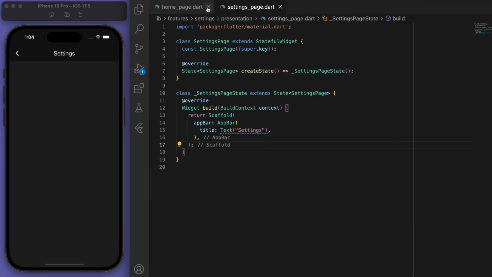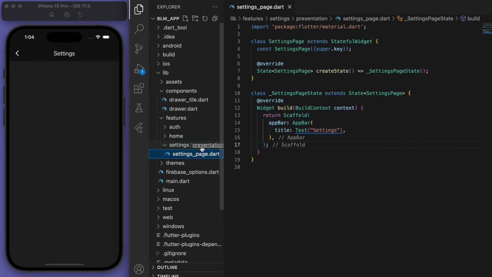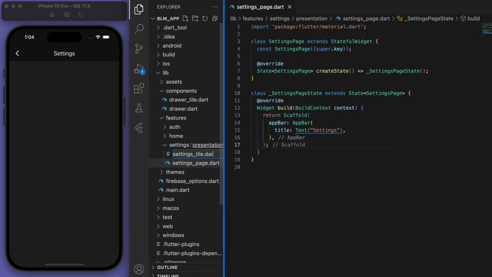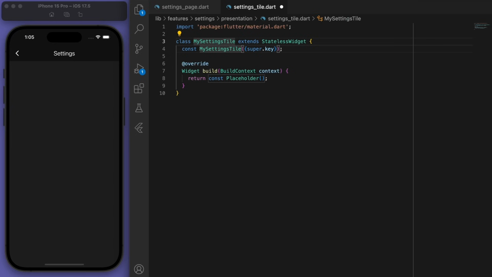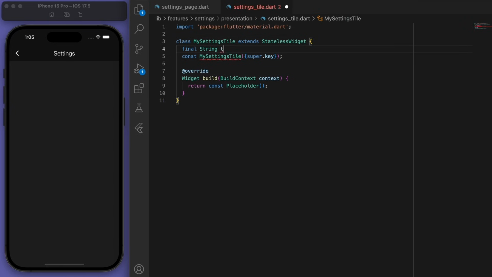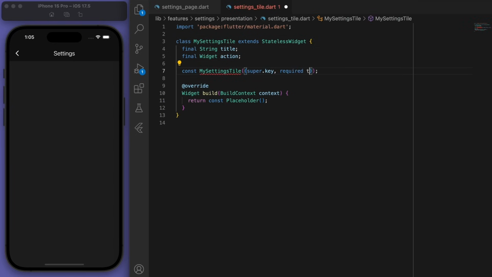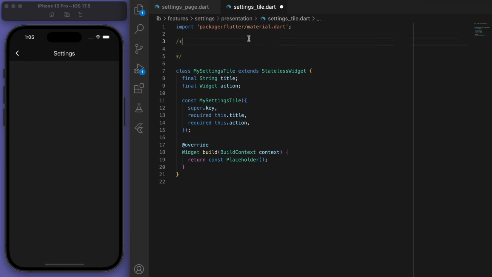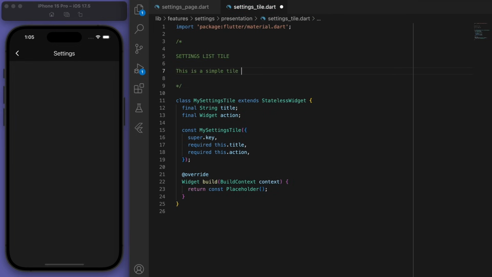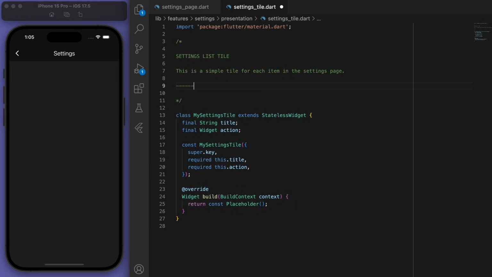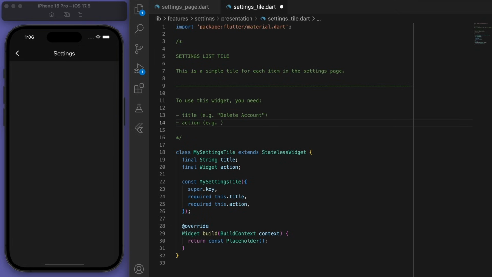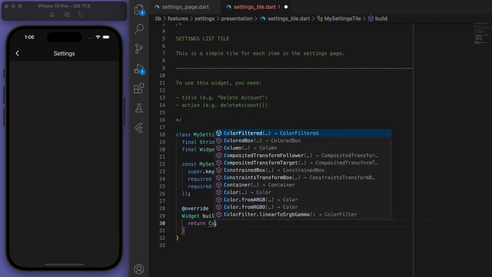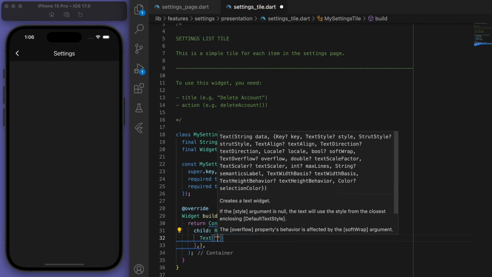And similar to this page, I'm going to create another component called settings tile. And for this, I'm just going to require a title as well as an action. So just to add some comments here, this is a simple tile for each item in the settings page. And we're just going to require these two things to use this widget. So let's build this up using a container and rows.